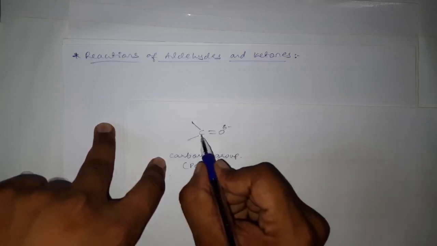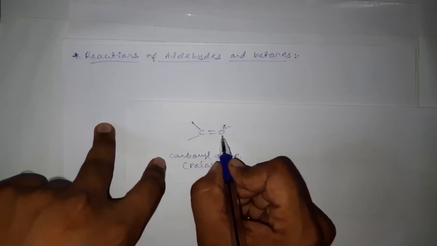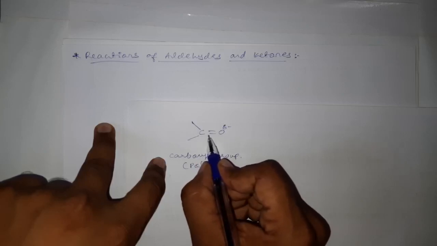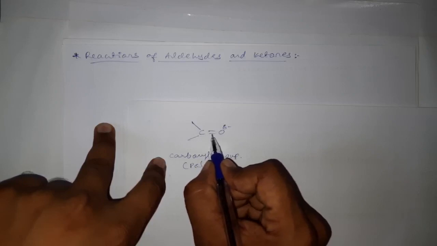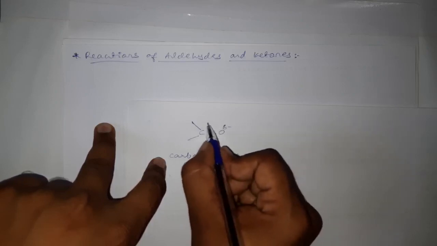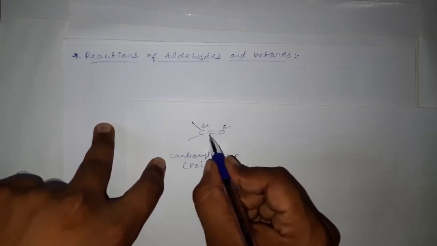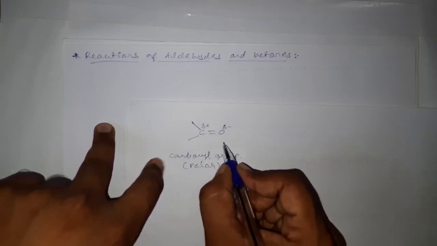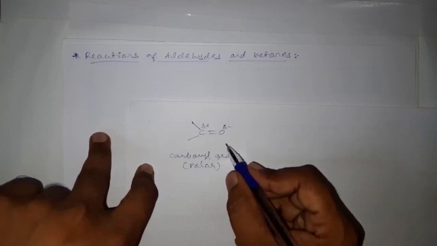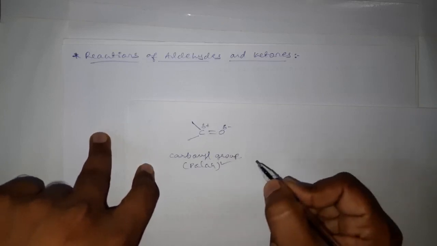And as this carbon is less electronegative compared to oxygen, after losing the bonded pair of electrons it will get a partial positive charge. Hence, a dipole will develop on the carbonyl group of both aldehydes and ketones. And therefore we can say aldehydes and ketones are polar in nature.